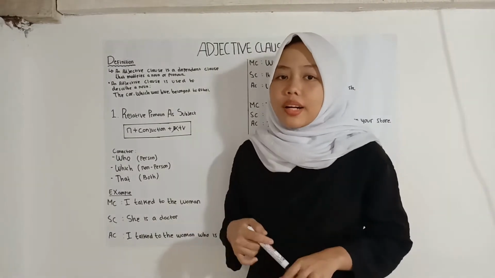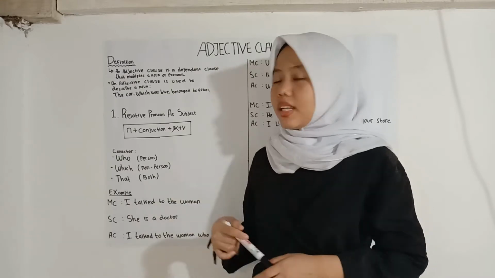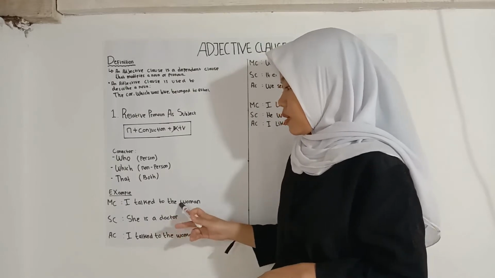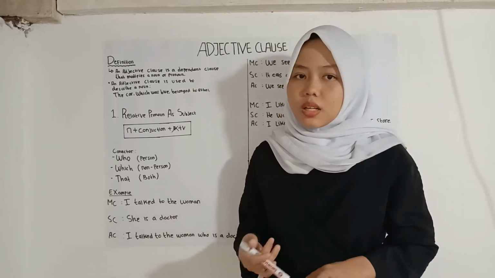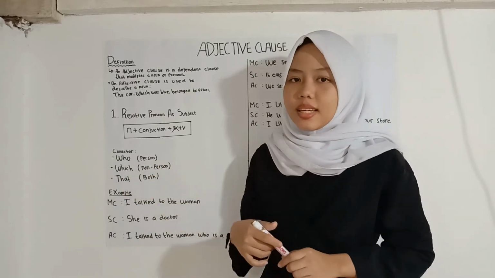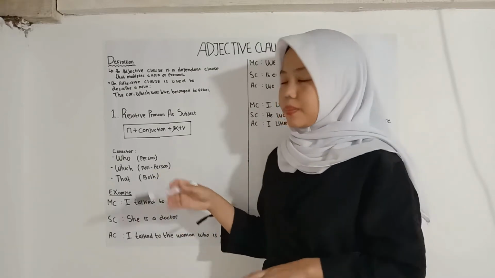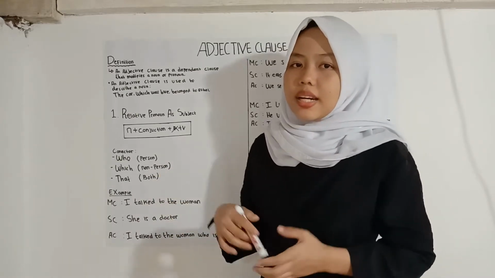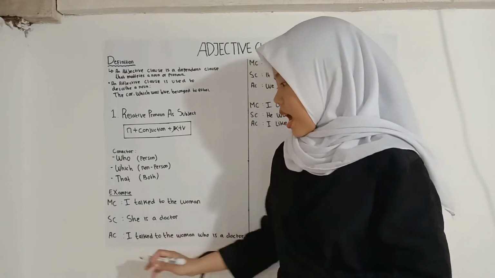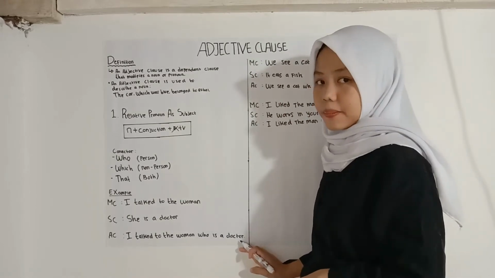When we already know who it refers to, we must choose the right connector in adjective clause. Because we know she and the woman are a person, we can choose the connector who, which states the form of a person. And then we can make a sentence like, I talked to the woman who is a doctor.